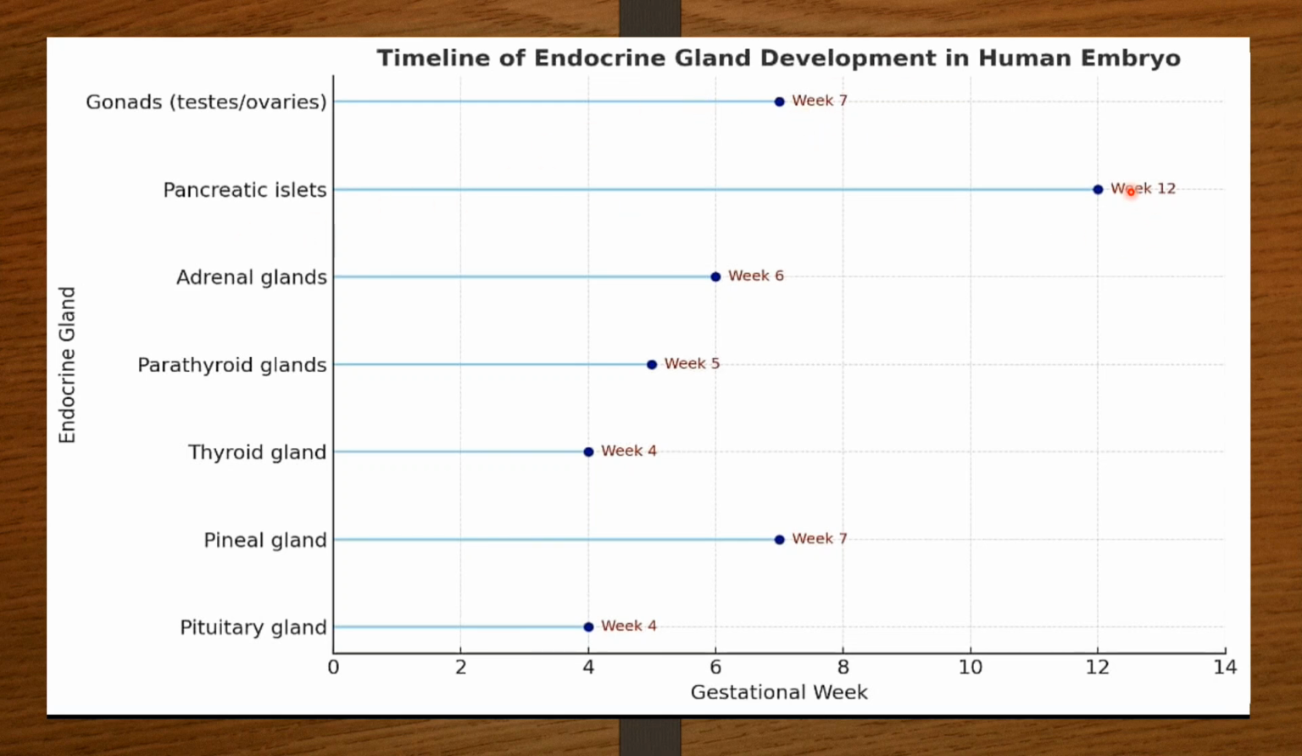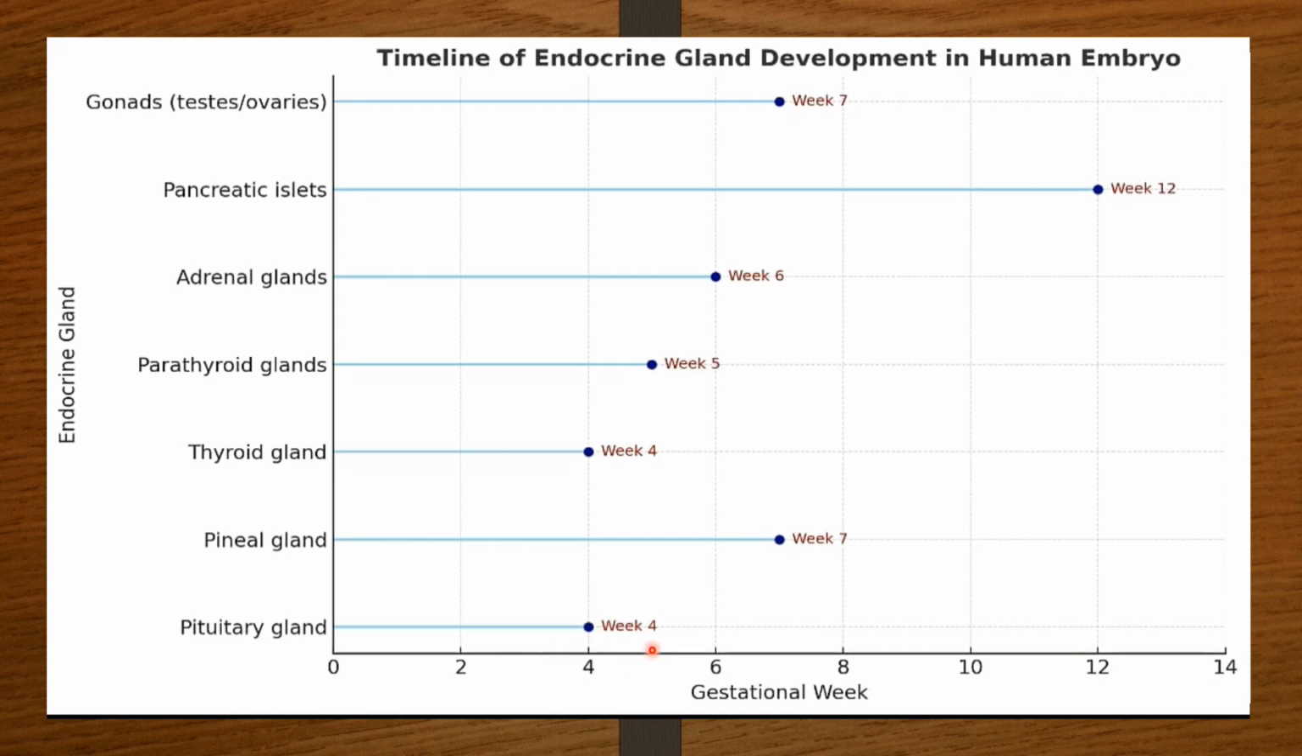Pancreatic islets start development at the 12th week. Adrenal glands start development at the 6th week. Parathyroid gland development starts at the 5th week. The thyroid gland development starts at 4 weeks. This is one of the first glands which develops. The pineal gland starts at 7 weeks, and the pituitary gland starts development at the 4th week again.